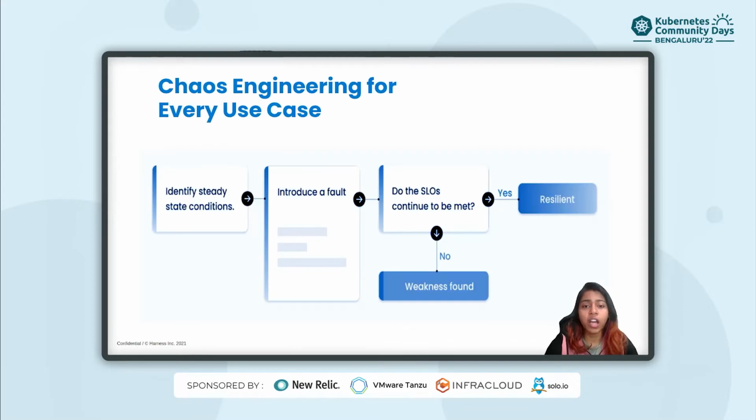So the need of the hour is to mitigate, if not eliminate, the predicament of downtimes. By breaking things on purpose, we get to see the behavior of the application in a whole new light. This diagram is a very basic flow of how chaos engineering can be practiced. First of all, you identify the steady state conditions of the application. Then we intentionally introduce a fault, and then we check if the SLOs are met or not. If yes, then the application is resilient, and if no, we identify the weakness, work upon it, and then chaos engineering can be practiced again as a part of the cycle.